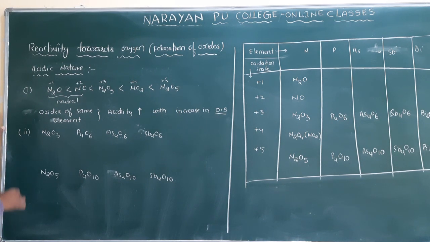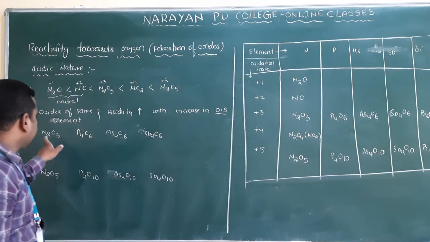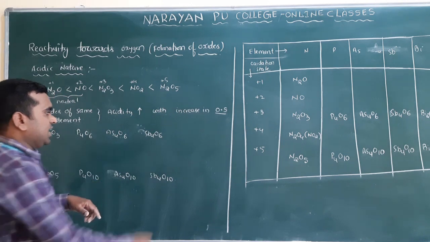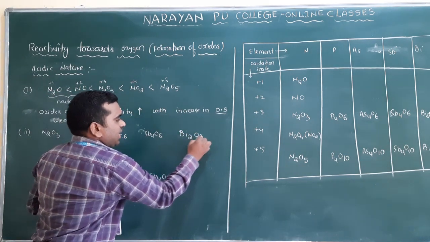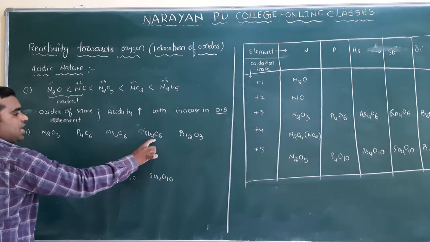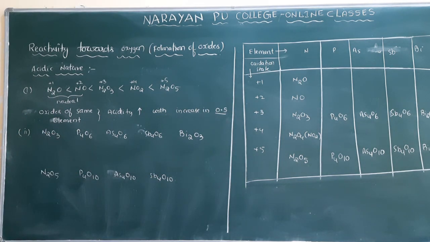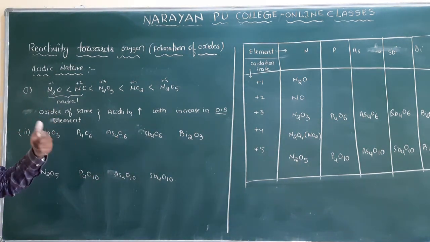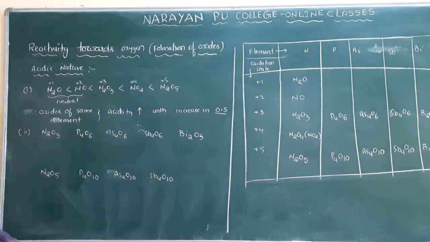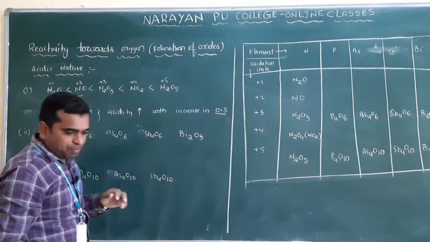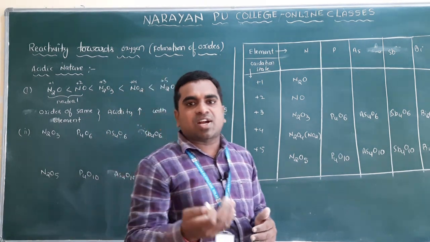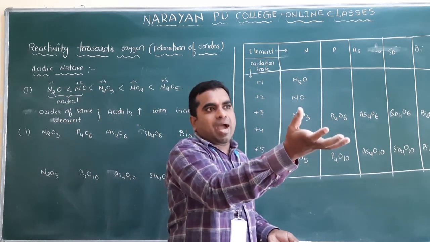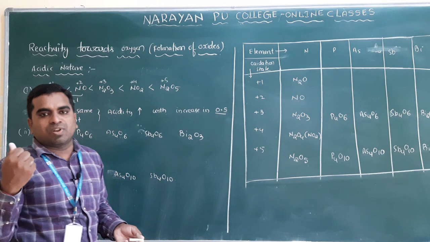Coming to the second, among the trioxides: N2O3, P4O6, it is a dimer, As4O6 and Sb4O6, and Bi2O3. All are trioxides only. These three are in dimeric form. What is the acidic nature here? You know that for oxides of different elements, the acidity increases with electronegativity. Among nitrogen, phosphorus, arsenic, antimony and bismuth, which element will have the highest electronegativity? Nitrogen. So nitrogen has the highest electronegativity, meaning it has more capability to accept electrons. Accepting electrons we call acidic nature.